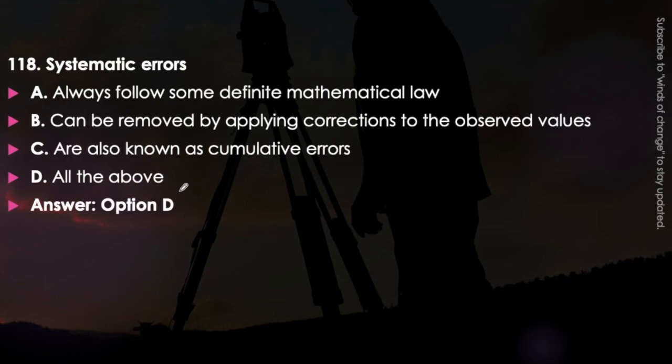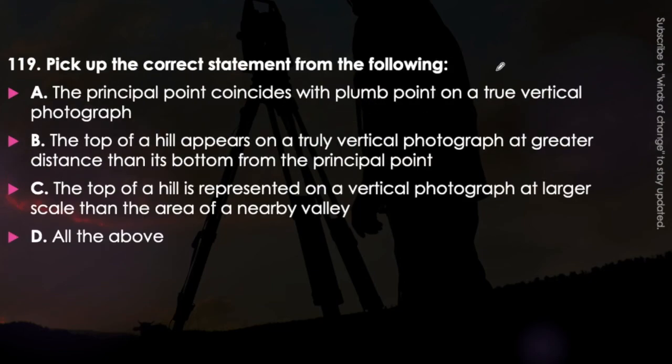There are two types of error, either systematic error or random error. Systematic error always follows some definite mathematical law, while random errors are random in nature, they do not follow any law. These systematic errors can be removed by applying correction to the observed values, while in the random error we cannot apply correction, but we can be fairly sure that the amount of the positive error as well as the amount of the negative error can be nullified in case of random errors, but in case of the systematic error we apply the correction. These systematic errors are also known as cumulative errors, and random errors are called compensatory errors.